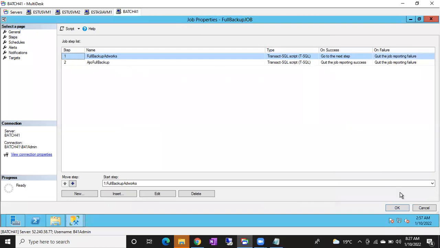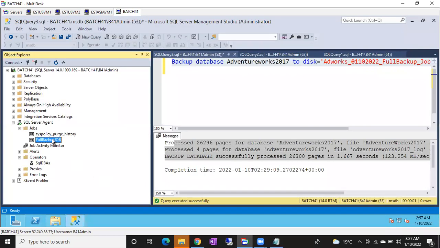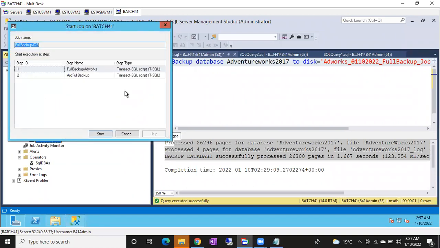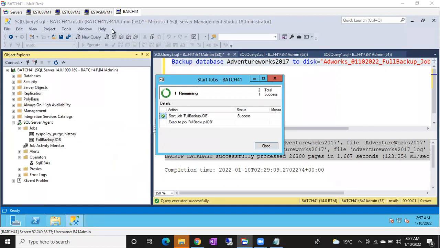The next step is Azure full backup. Now if you run it, it will succeed and take the backup of both the databases. You don't have to select which step to start from again and again. Selecting the steps manually is not a good option.